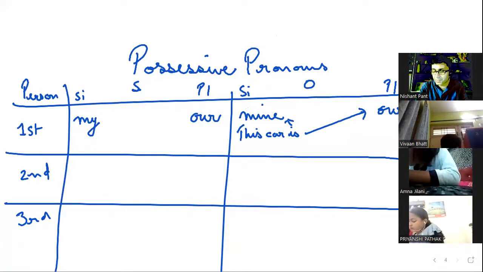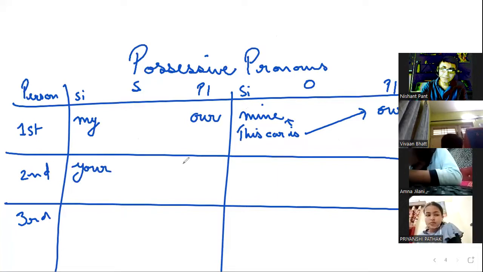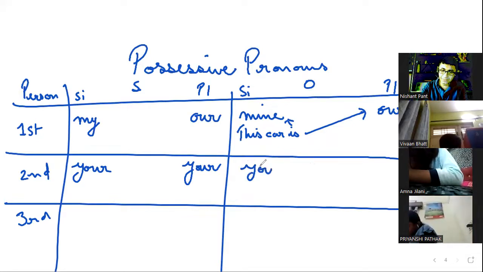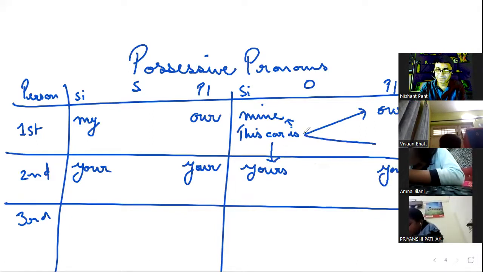When you use a possessive of a pronoun, in many cases, there's never an apostrophe, right? This is your house. This is all of your house, right? All of you are there, your house. This house is yours. This car is yours, and this car belongs to all of you. So this car is yours. Right?